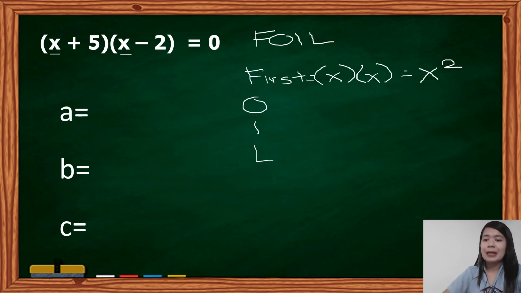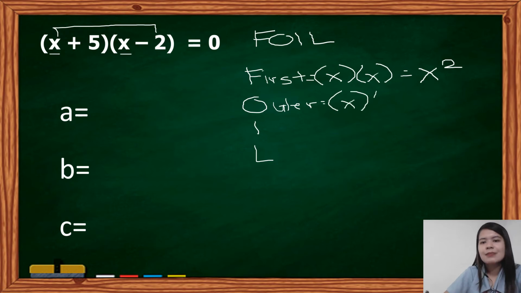Kung x plus x, 2x siya. But when we are multiplying two x's, x times x, the answer is x squared. Now, for the second one, the O means outer. The outer terms, yung mga nasa labas. Alin bang nasa labas? X and negative 2. So, we have here x times negative 2. So, meaning x times negative 2, we have negative 2x.